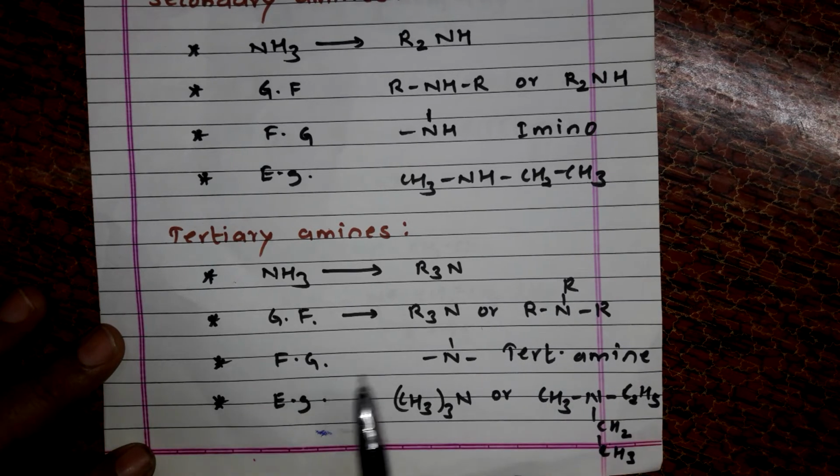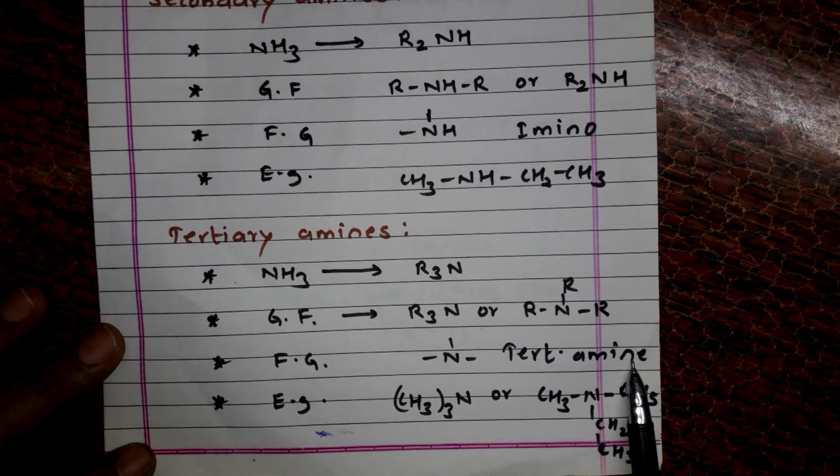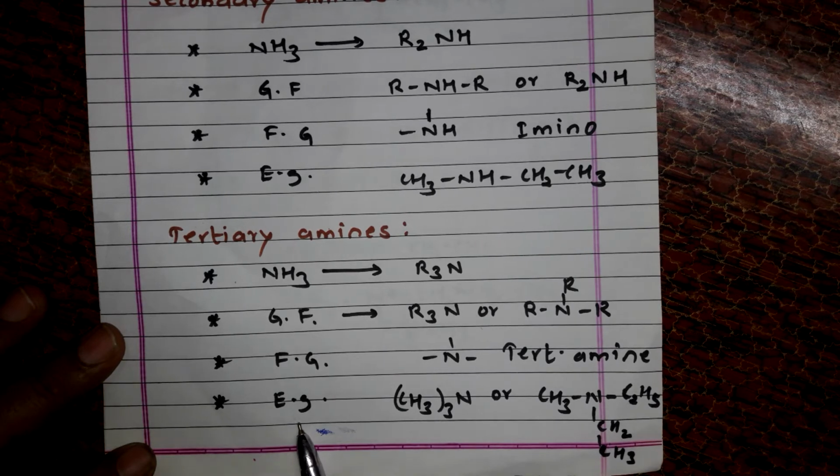The functional group of tertiary amine is >N, and it doesn't have any particular name like amino or imino. They're simply called a tertiary amine. Here, as an example, I have written (CH3)3N, that is trimethylamine.